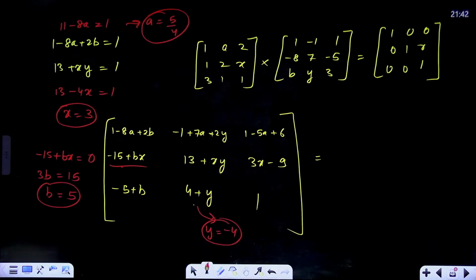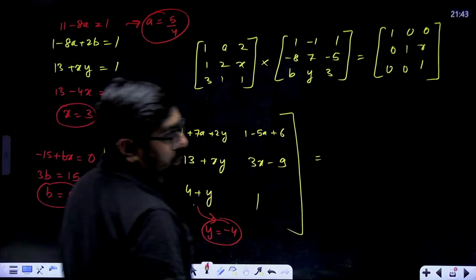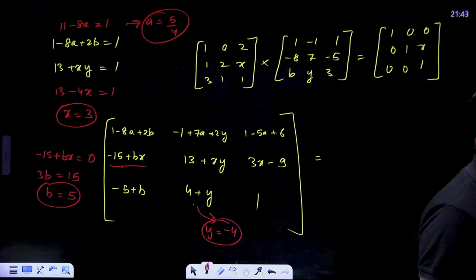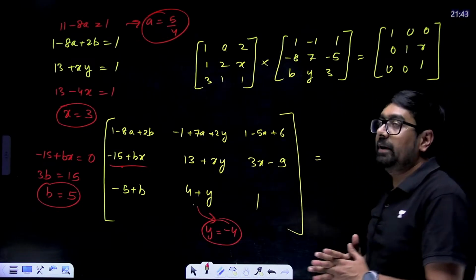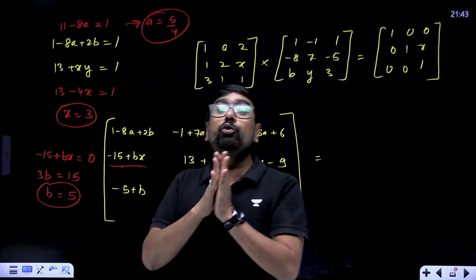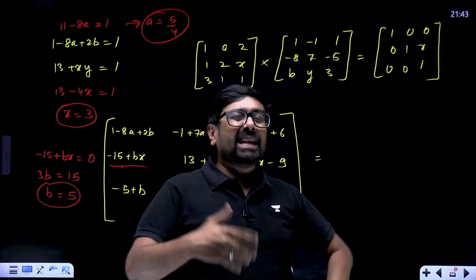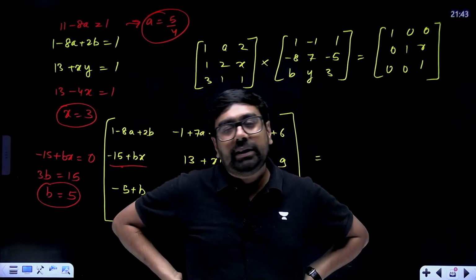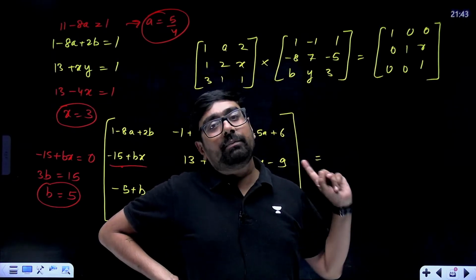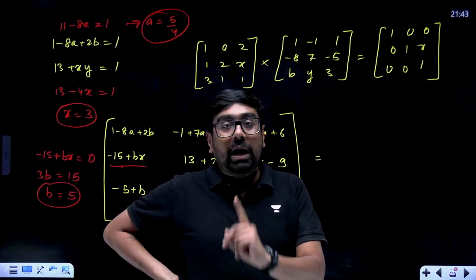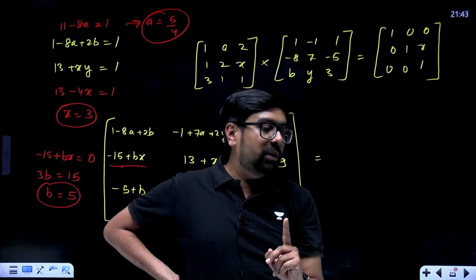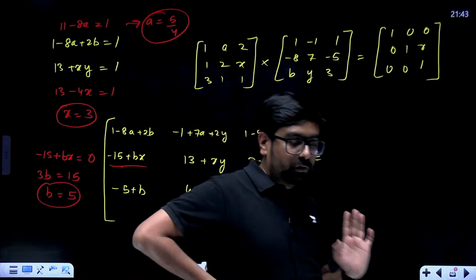So this is how you can solve the 5-mark questions, and in matrices and determinants 5-mark questions will be calculative. Be prepared for that. Practice these. If you don't practice, and you think that I know the concept, I'll be able to do it in the exam, you won't be. Marks can be lost in matrices and determinants due to calculation. So practice this. Mark my words. Practice matrices and determinants. Don't forget to practice.